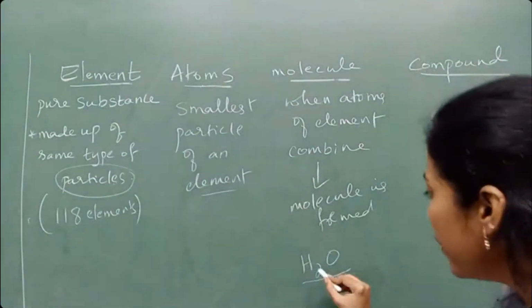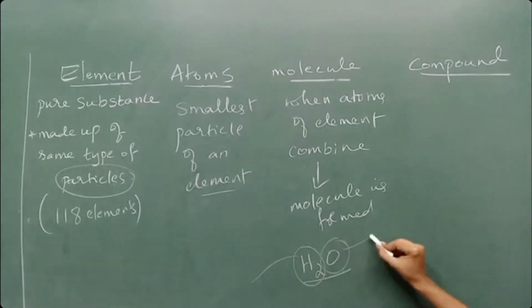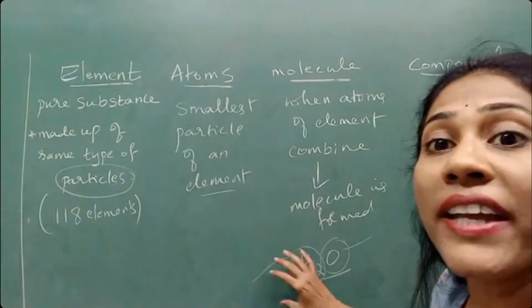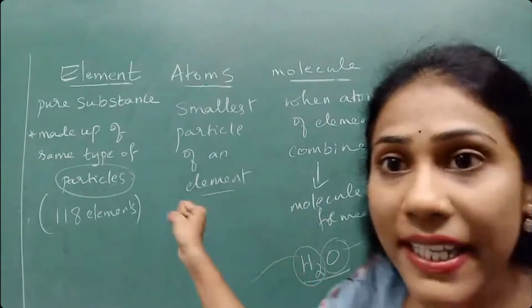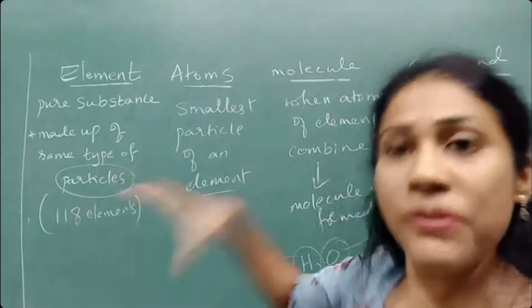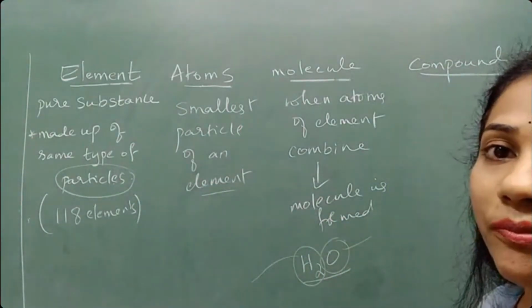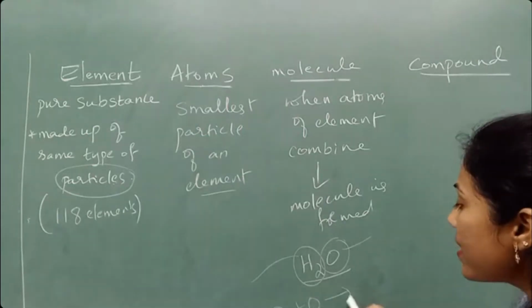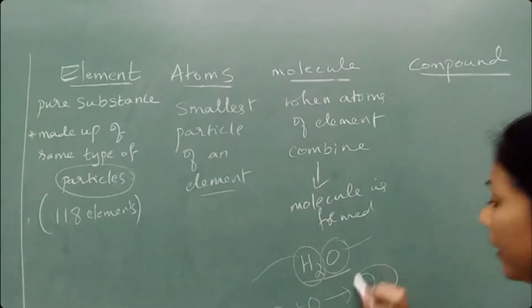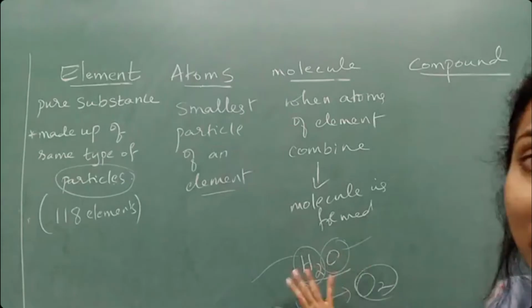How is H2O formed? This H means hydrogen element, O means oxygen element. So what combines? Atoms of element. When atoms of element combine, you get molecules. See, when one oxygen atom combines with another oxygen atom, you get an oxygen molecule. Same atoms may combine or different atoms of elements can combine.